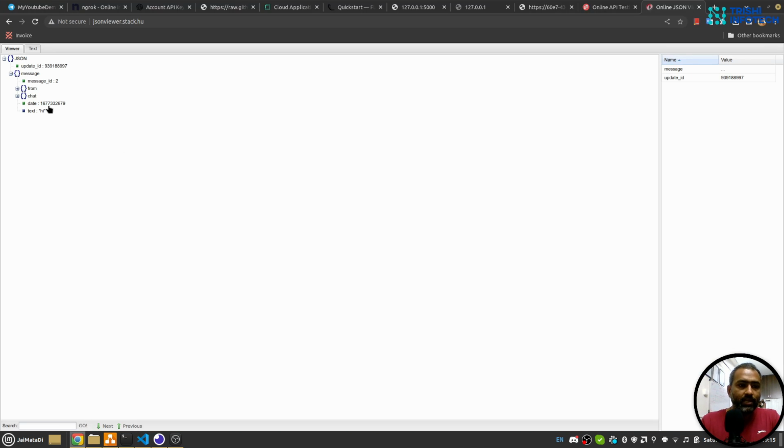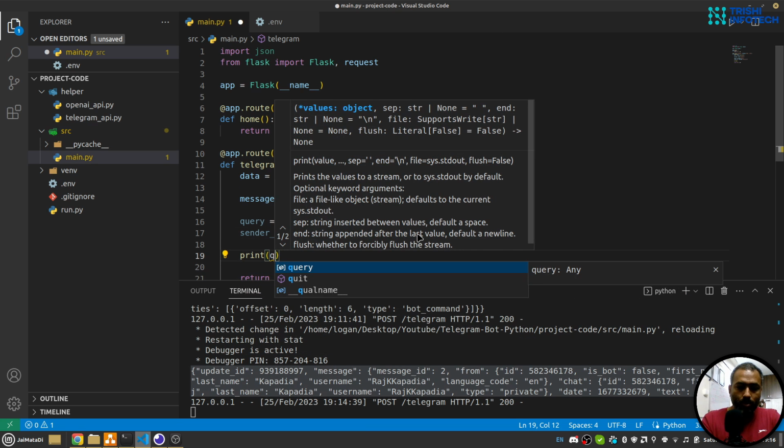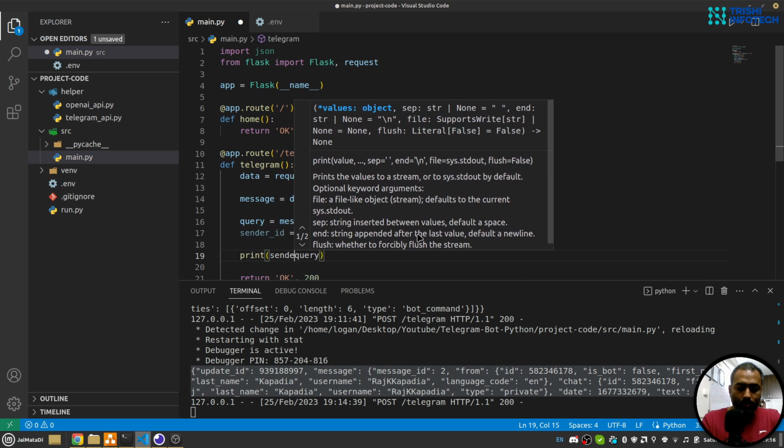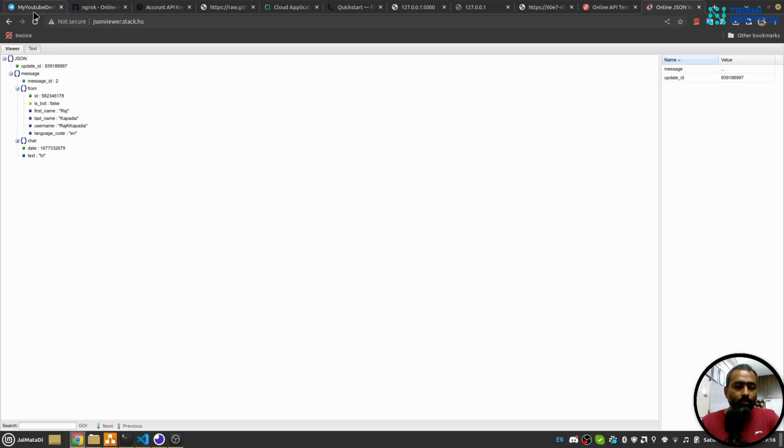Now also we need sender's ID so that we can send reply back for his query. So under message there is a from and there is an ID. So let's say sender underscore ID equals to message, then from, and then ID. Let me get rid of this print, and let's just print query and sender ID. Okay, let me save this and let's test one more time.